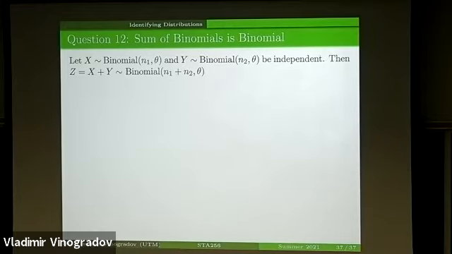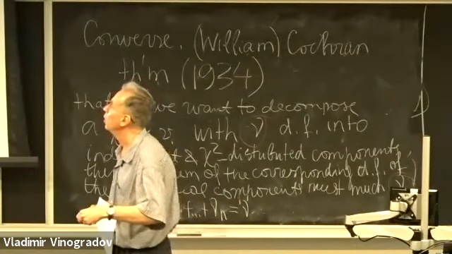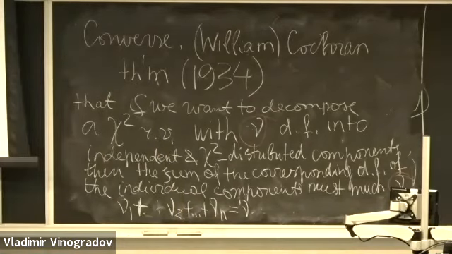And the question on the floor is to show that such a sum of two independent binomial variables with the same probability of success is also binomial with the same probability of success theta in a single trial and the number of trials being n1 plus n2.